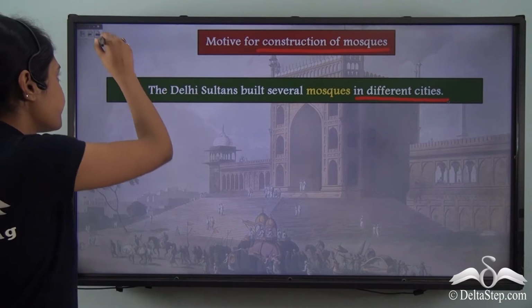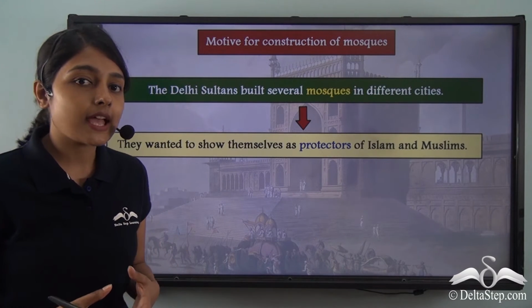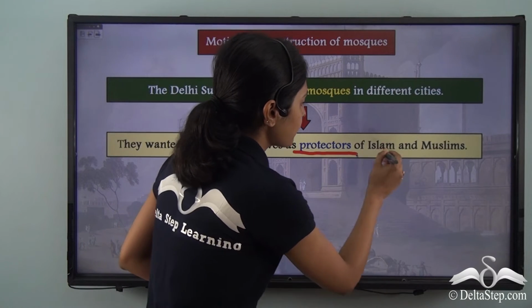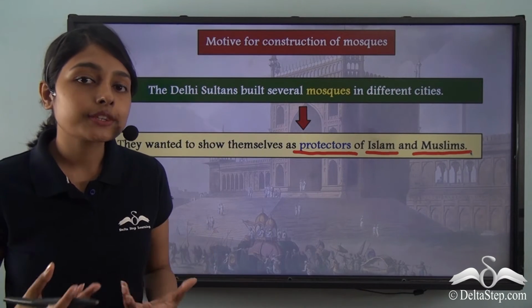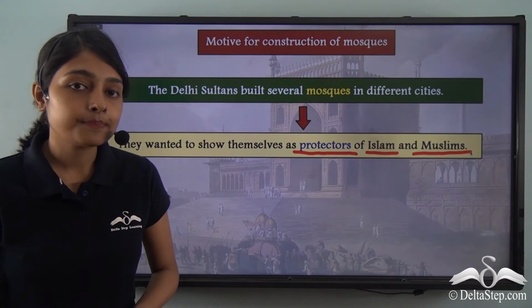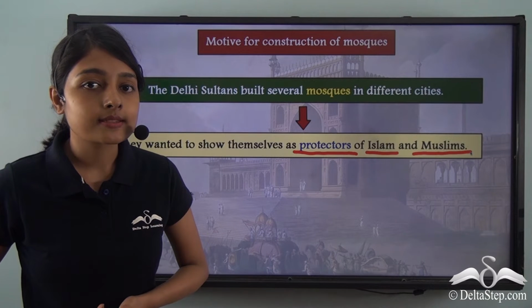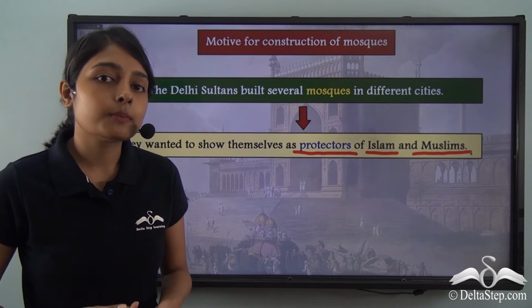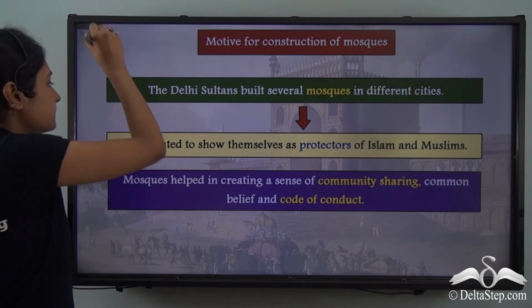This is because the sultans wanted to portray themselves as the protectors of Islam and Muslims. And in order to establish themselves as the protectors of Islam, they were constructing mosques throughout their dynasties.